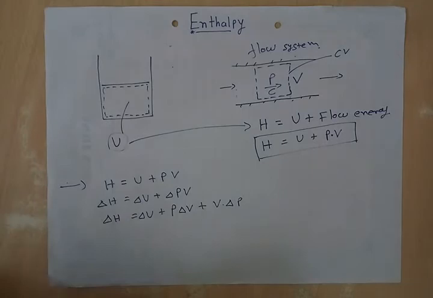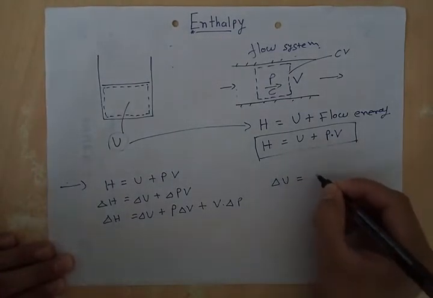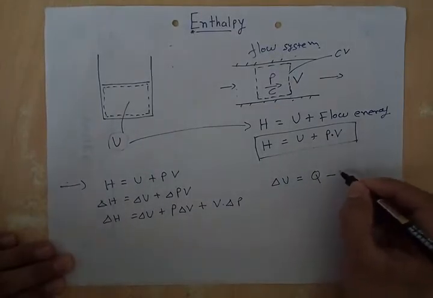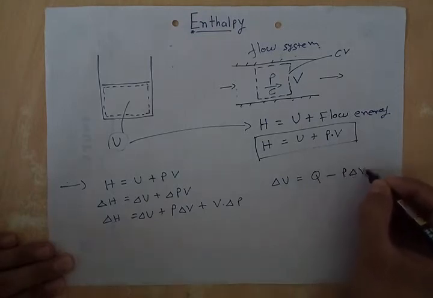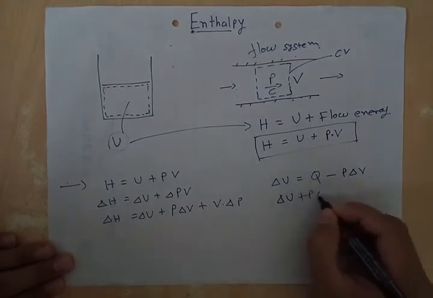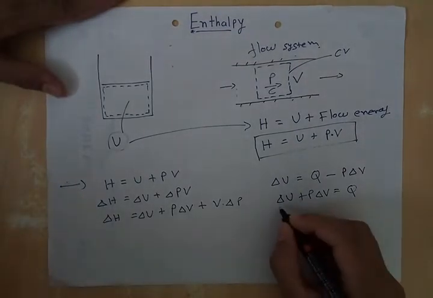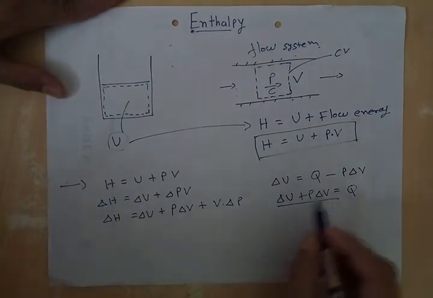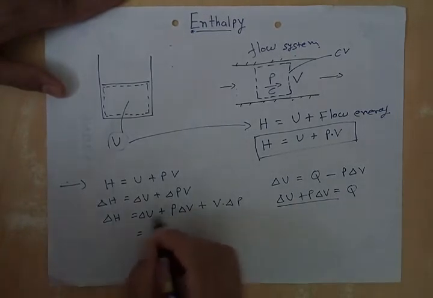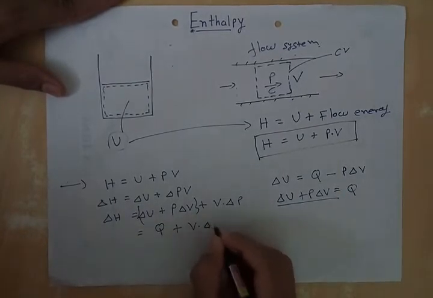Now we will apply the first law of thermodynamics. It is delta U is equal to Q minus P dV work, so P into delta V. So delta U plus P delta V is equal to Q. Now we will put this equation into the previous equation. So it will be delta H is equal to Q plus V into delta P.